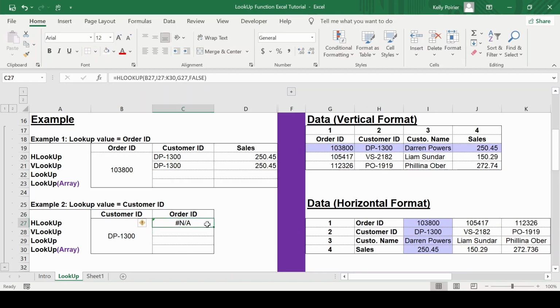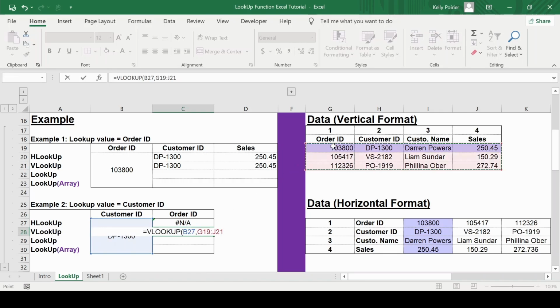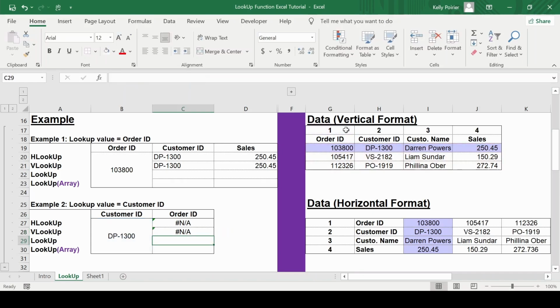Why? As previously mentioned, when you use the HLOOKUP, you need to make sure that the data which you want to find is located beneath the lookup value. If we do the same for the VLOOKUP, the only thing that I would need to change in the formula is to replace the row index number with the column index number, which in this case would still be 1. Again, I would obtain an order ID of NA. Why? The data which I want to find is located to the left of the lookup value.